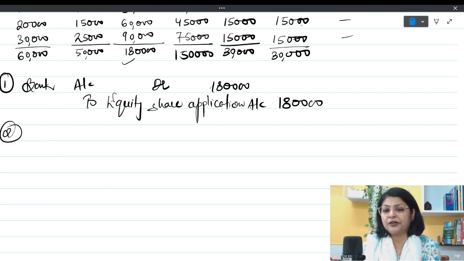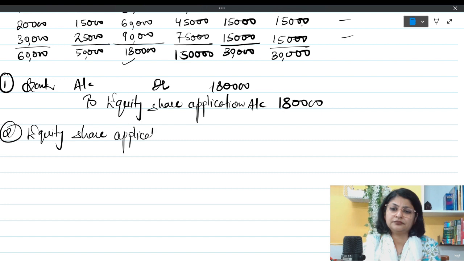Second one is equity share application account debit to equity share capital.